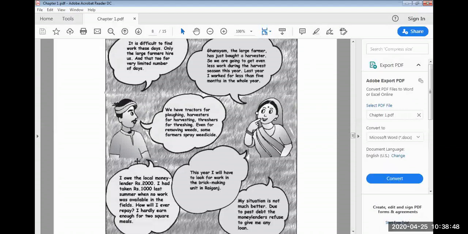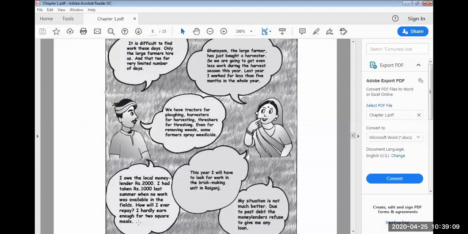Now he is saying, you know, I owe the local money lender 2,000 rupees. He took 1,000 rupees last summer also. Ultimately it became 3,000 rupees. He said no work is available in the field, so how will I repay the amount?